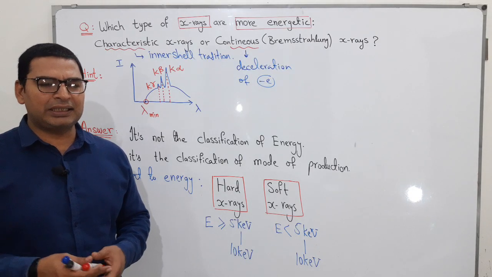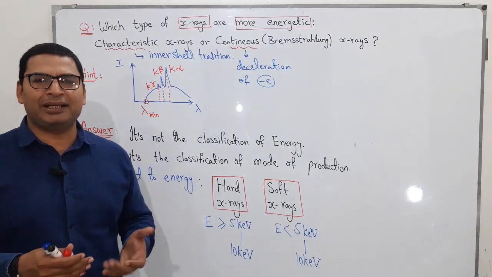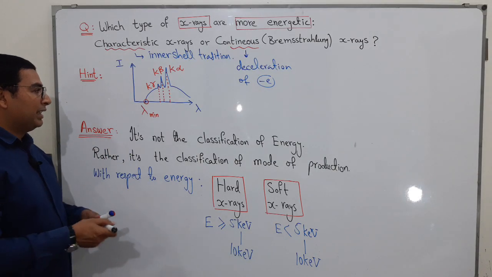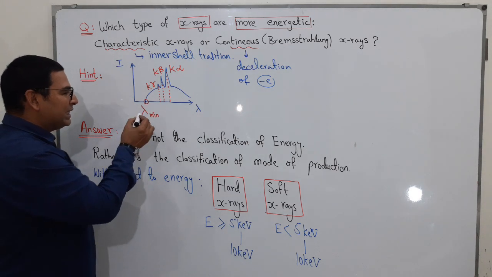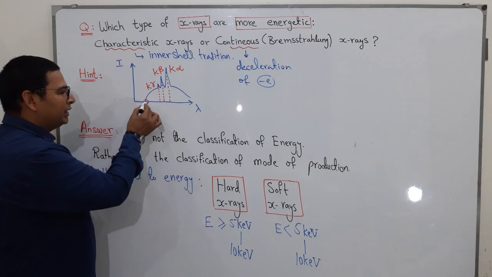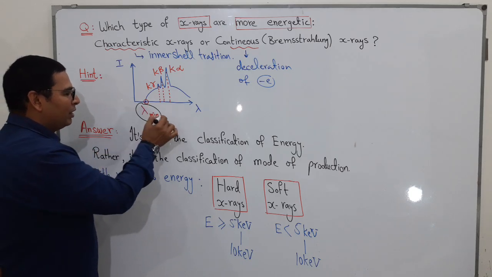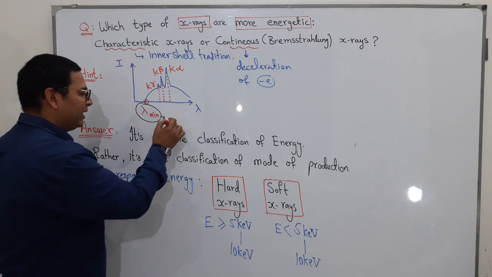Their answer is understandable. I can understand why they think like that, because they see that the most energetic photon, lambda minimum, corresponds to the photon having maximum energy.